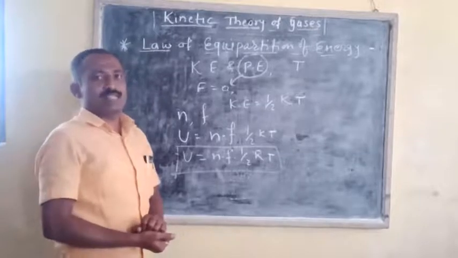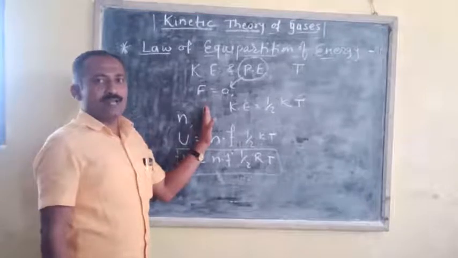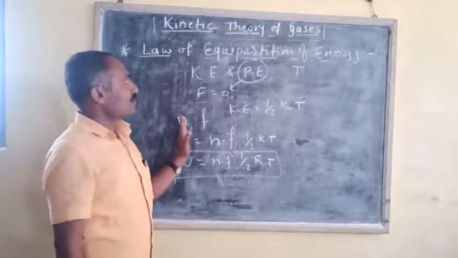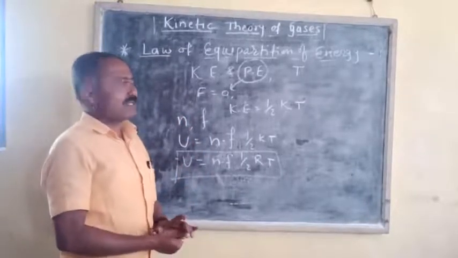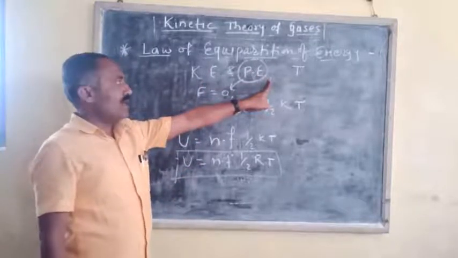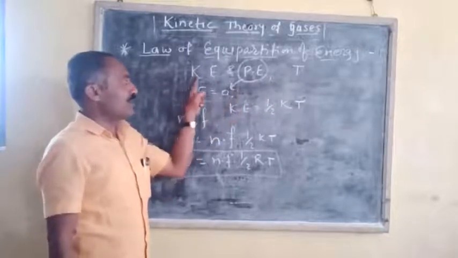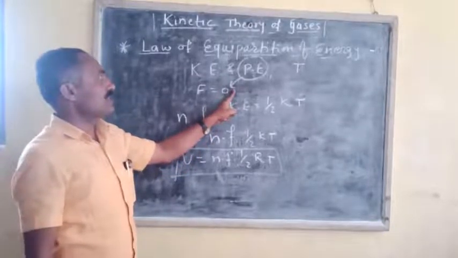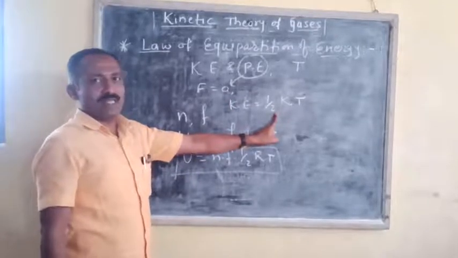The total energy of a system at an absolute temperature T is equally distributed over each degree of freedom or each energy mode. We know that the internal energy of a system is the sum of kinetic energy and potential energy. But for an ideal gas, the intermolecular force will be equal to 0. Therefore, the total internal energy for an ideal gas is only the average kinetic energy, half kT.